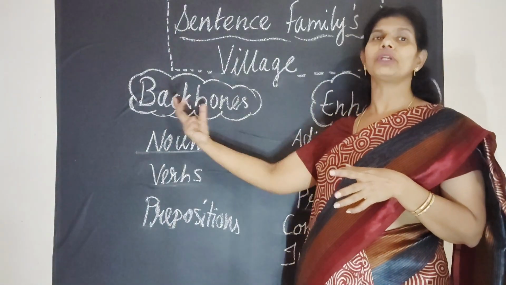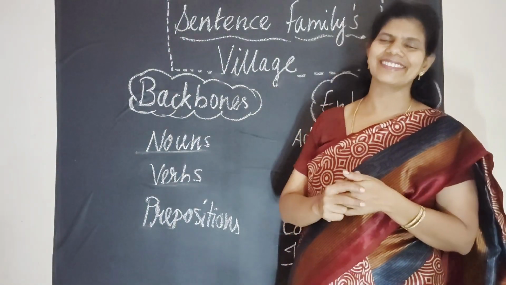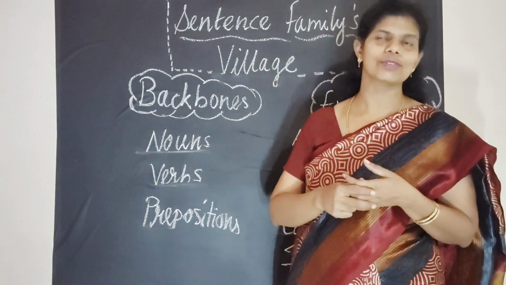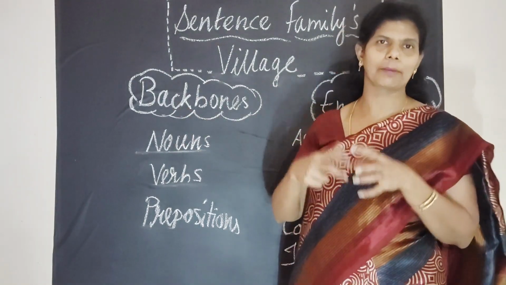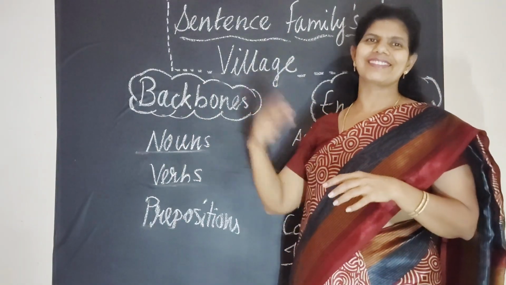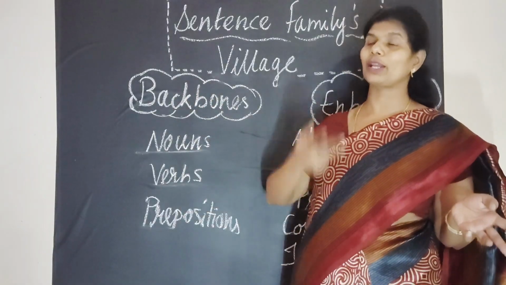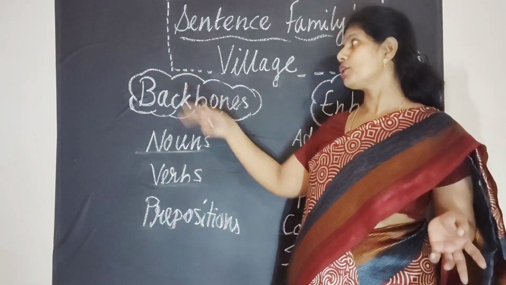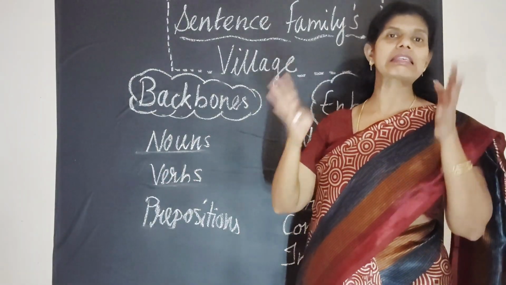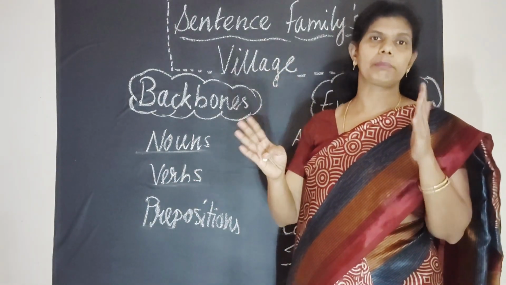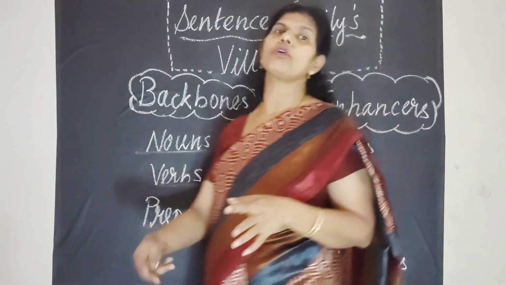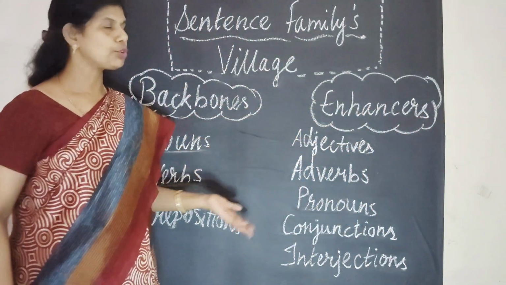So actually I wanted to call them essentials and enhancers. But then essentials become things and enhancers become persons. Therefore I had to change this into backbones. But I still like those words, essentials and enhancers. Maybe you also can use those. So under essentials come the nouns, verbs and prepositions. These three things make a sentence complete. And then let's see some of the enhancers that add beauty to the sentence.